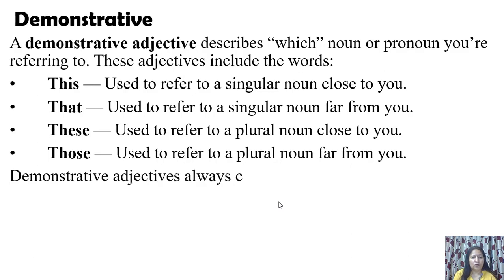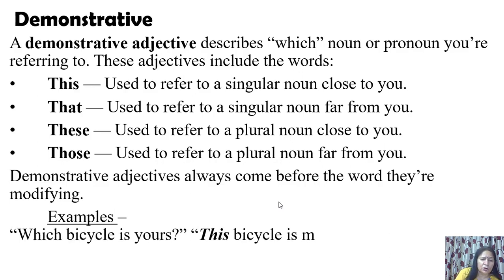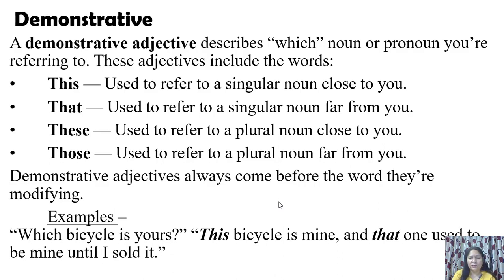Demonstrative adjectives always come before the word they are modifying. This is what I was telling you, they come before the noun. Examples: which bicycle is yours? This bicycle is mine, and that one used to be mine until I sold it. So this and that, there are two demonstrative adjectives here.